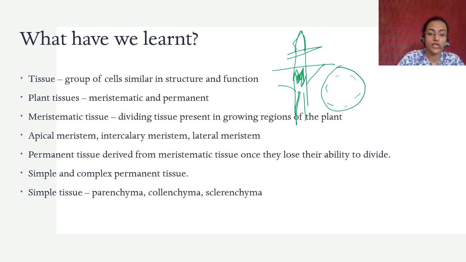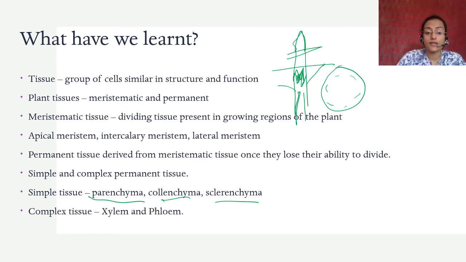Simple permanent tissues can be parenchyma, collenchyma, sclerenchyma. Parenchyma: food storage, thin cell walls, intercellular spaces, loosely packed. Okay. Collenchyma: mechanical support, thickened cell walls. They have thickenings in the intercellular spaces, but they're also living cells. Sclerenchyma is dead cells, very narrow lumen, and they have lignified cell walls. Okay.